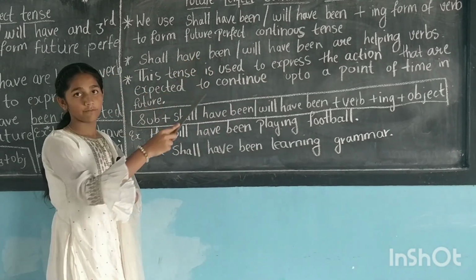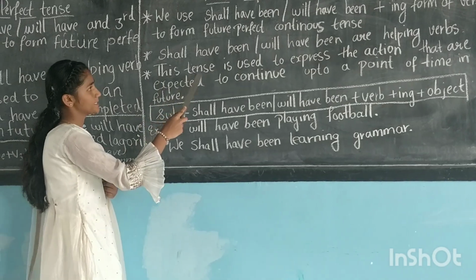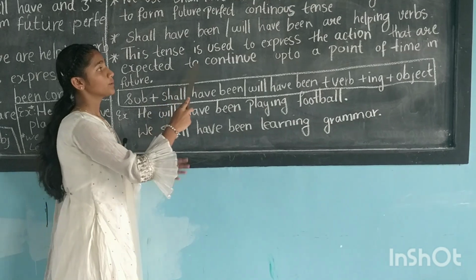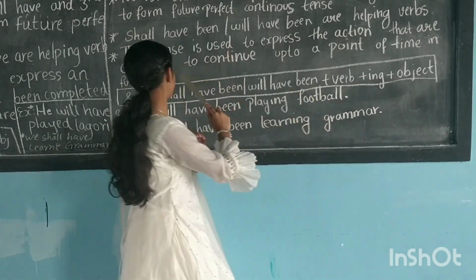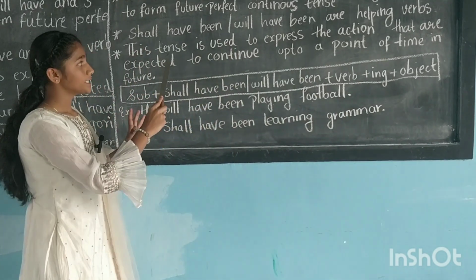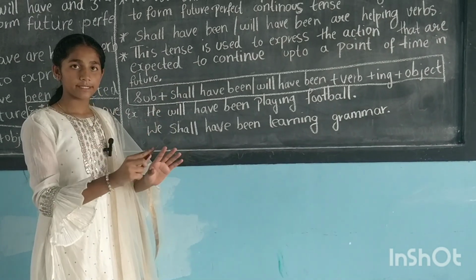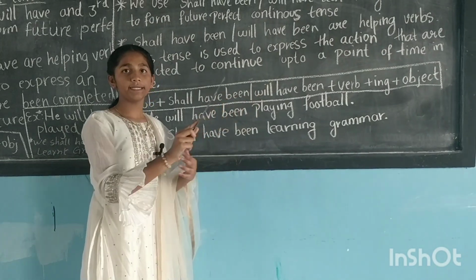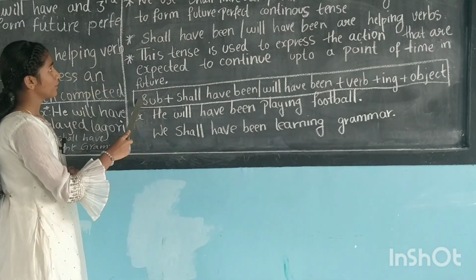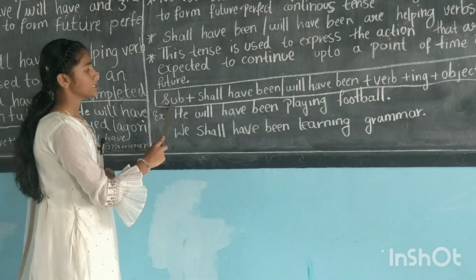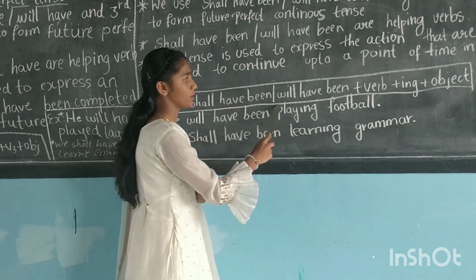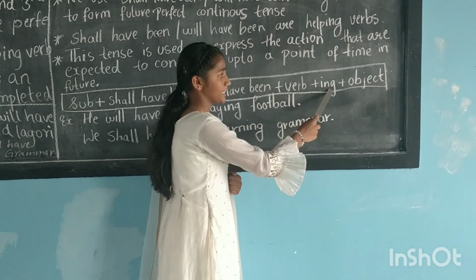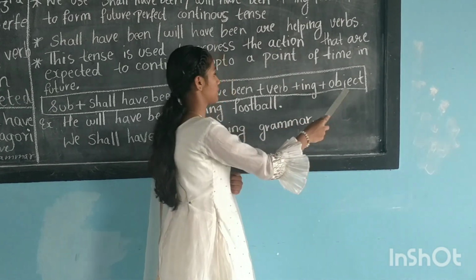This tense is used to express the action that is expected to continue up to a point of time in future. The formula of the future perfect continuous tense is subject plus shall have been or will have been, which are the helping verbs, plus verb plus ing because it is continuous, plus object.